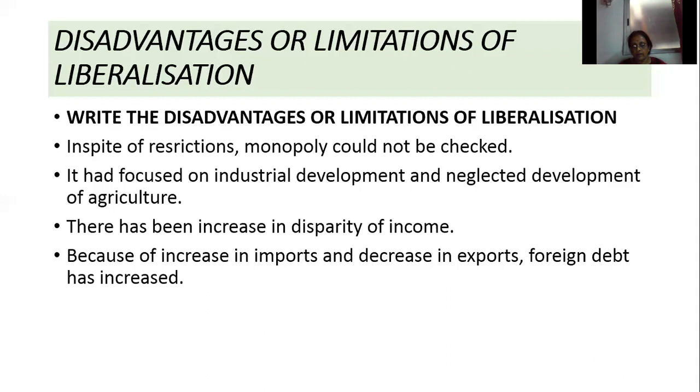Last one, internal infrastructure facilities have increased due to liberalization. Then what are the disadvantages or limitations of liberalization? In spite of restrictions, a monopoly could not be checked. Second one, it has focused on industrial development and neglected development of agriculture. Third one, there has been increase in disparity of income.